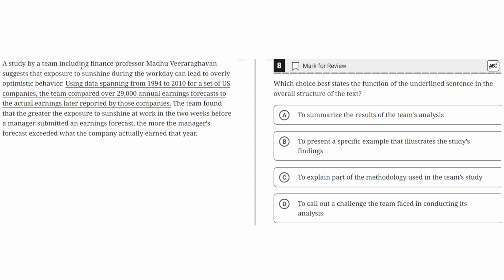A study by a team including finance professor Madhu Veeraraghavan suggests that exposure to sunshine during the workday can lead to overly optimistic behavior. Using data spanning from 1994 to 2010 for a set of U.S. companies, the team compared over 29,000 annual earnings forecasts to the actual earnings later reported by those companies. The team found that the greater the exposure to sunshine at work in the 2 weeks before a manager submitted an earnings forecast, the more the manager's forecast exceeded what the company actually earned that year.